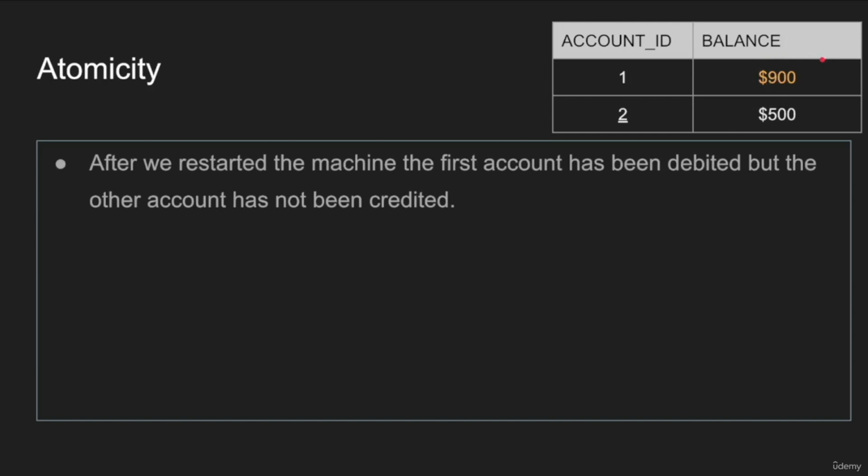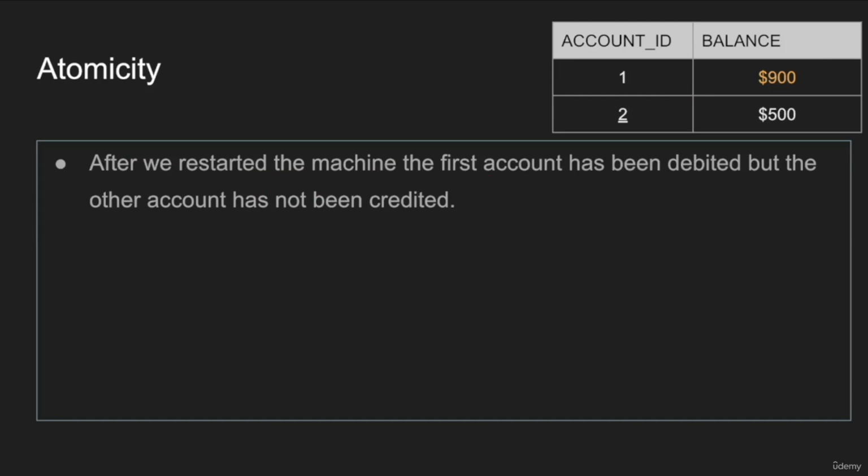What happened? So in this case, we just lost $100 in thin air. Right? That's really bad. Inconsistent. This is an inconsistent view. Not only did you just lose actual money, you have no idea where it went because of technology, effectively. So after we restarted the machine, the first account has been debited, but the other account has not been credited.